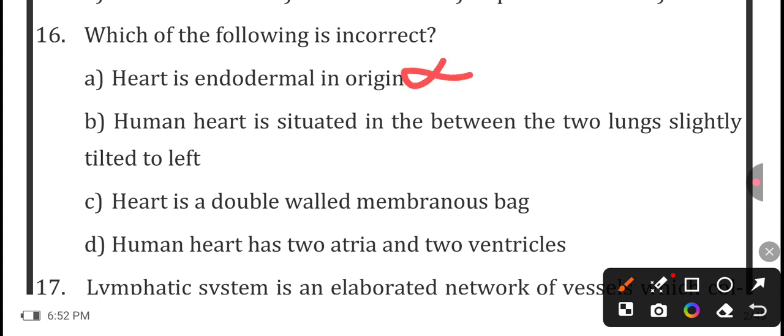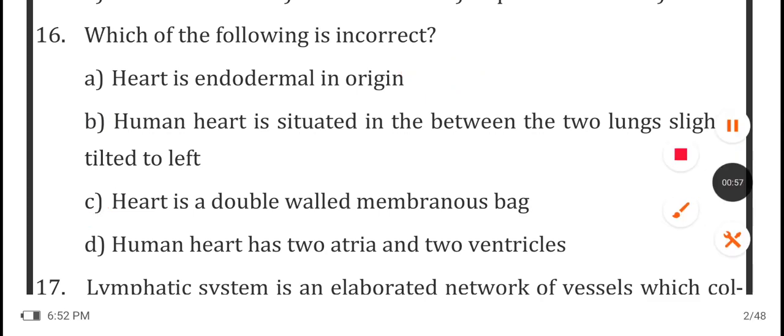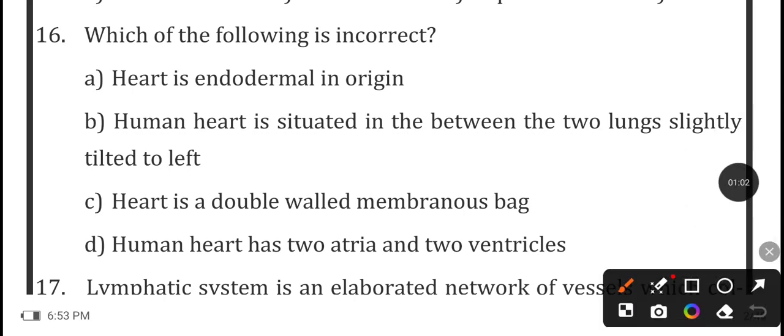Now the second statement is, human heart is situated in between the two lungs, slightly tilted to the left. So this is the correct statement. And heart is a double walled membranous bag. This is also the correct statement. And the human heart has two atria and two ventricles. This is also the correct statement. So the answer will be the first option. Heart is endodermal in origin, which is the incorrect statement. So this is the correct answer.